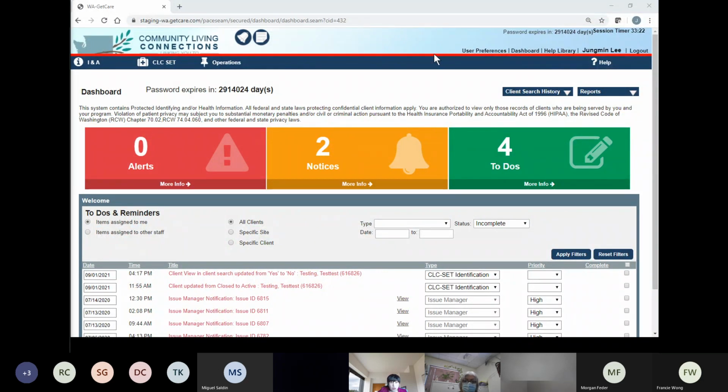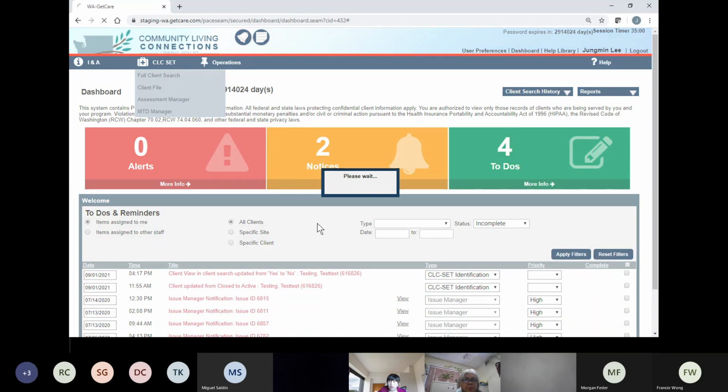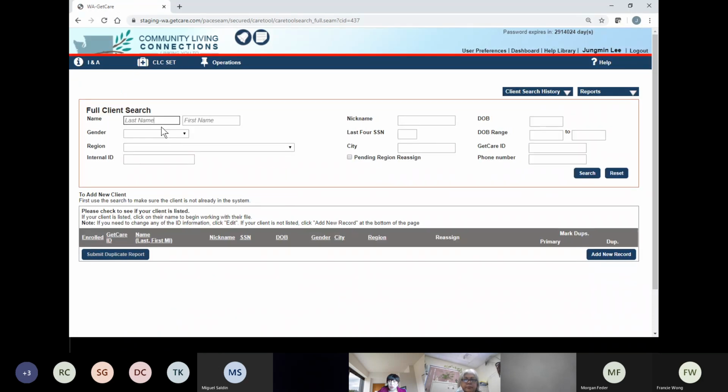Okay, so in order to search for a client, again, what do you do? You go to CLCZ here, and you will have a drop-down option. So you click full client search. Very good. What was the last name we were looking for? Testing. So how many letters would you use to search for a client? 3, very good. And how about the first name? Testist, 3 letters also. Okay, thank you.